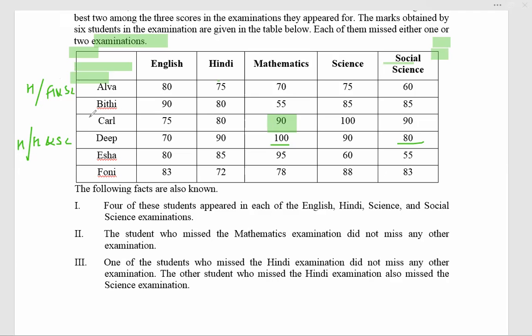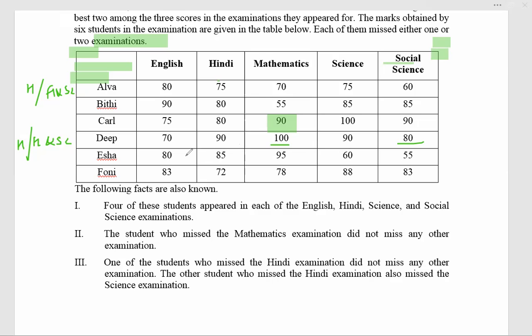So we have identified Alva, we have identified Curl, we have identified Deep. What about Isha? Highest is 95. Second highest is 85. And third highest is 60. And their average is 80. True.